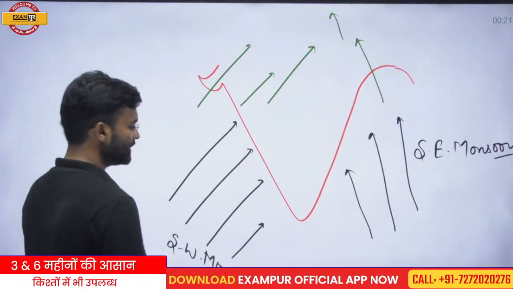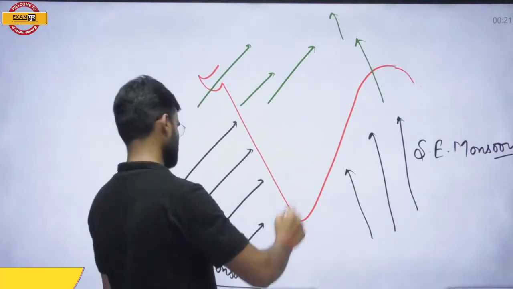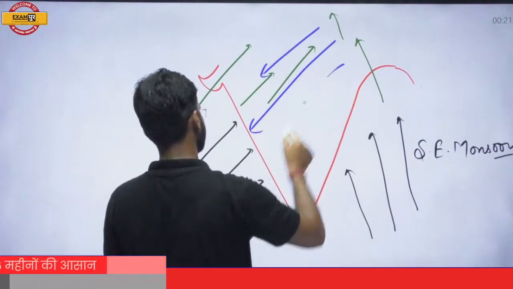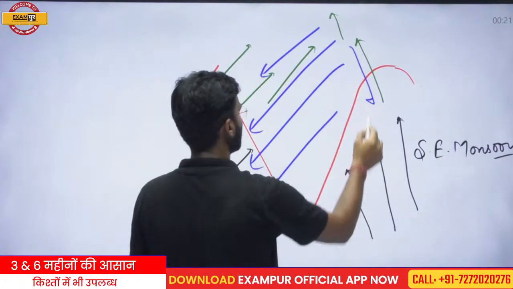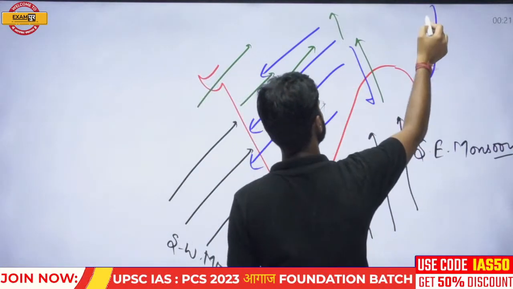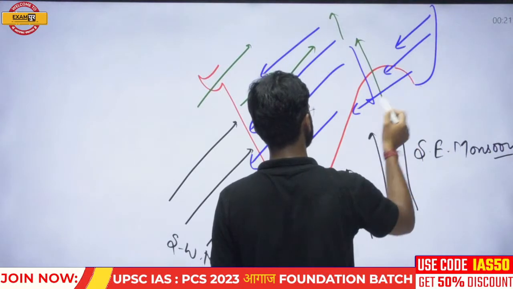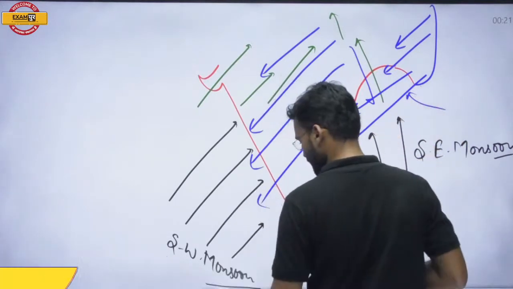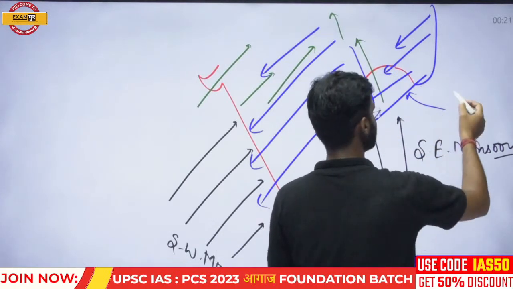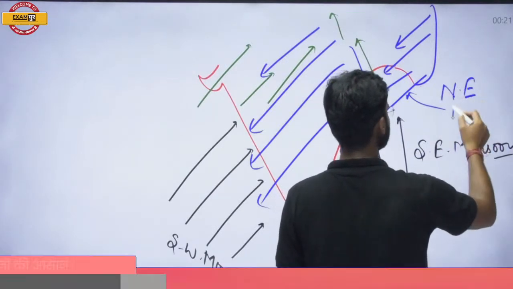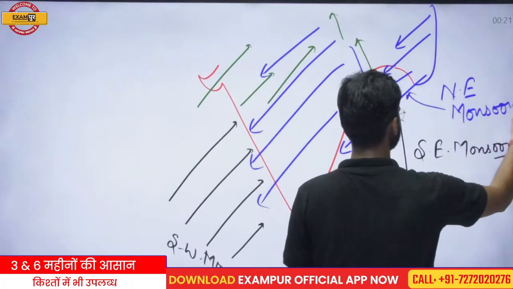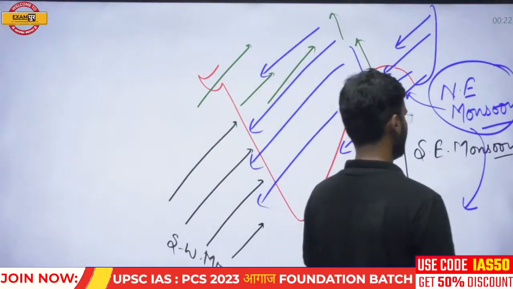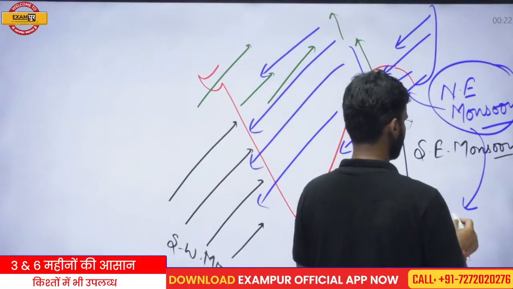Okay, but during the winter season, when the southwest monsoon or the southeast monsoon starts to retreat, during the retreat from this zone, a monsoon wind starts to move in this manner. And this monsoon wind, during the retreat of the monsoon, is called the northeast monsoon. This is called the northeast monsoon. And this wind is active during the winter season.